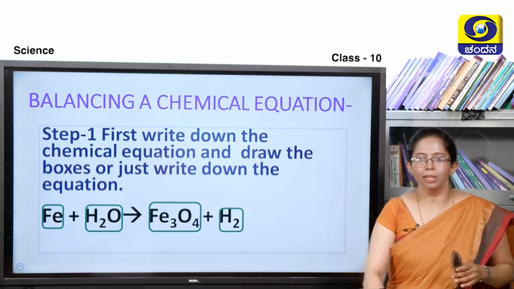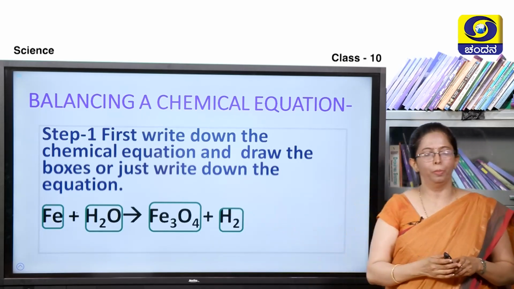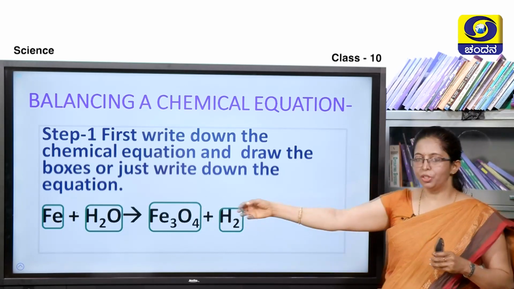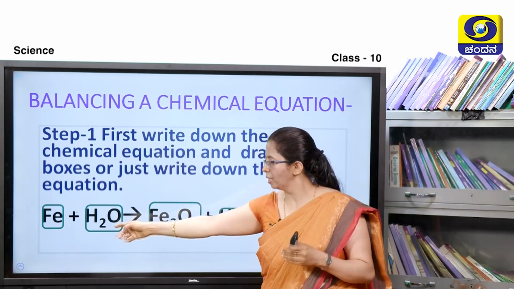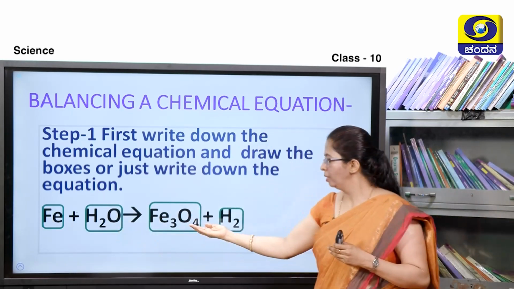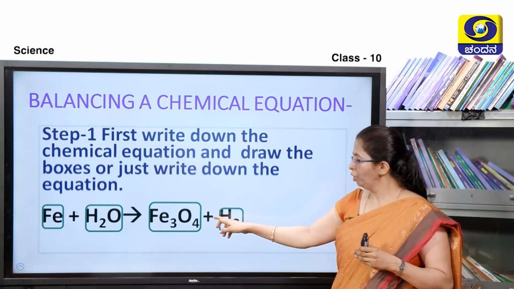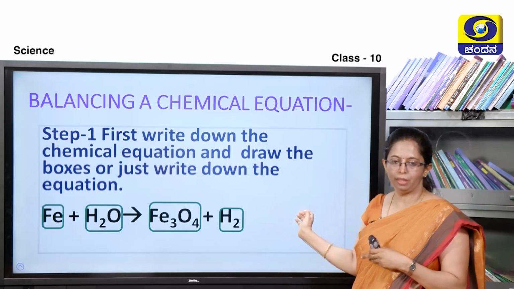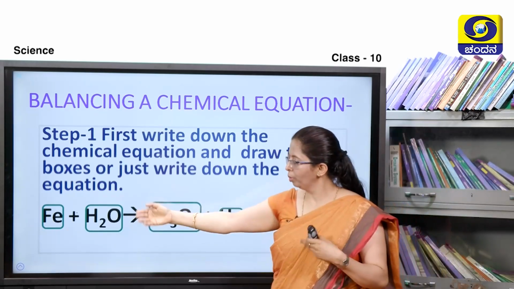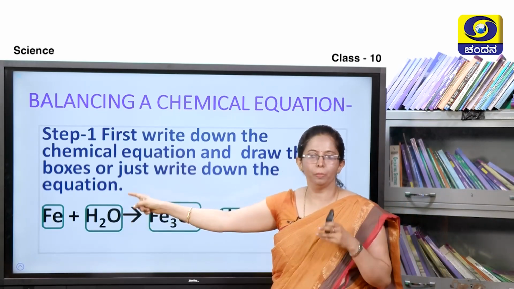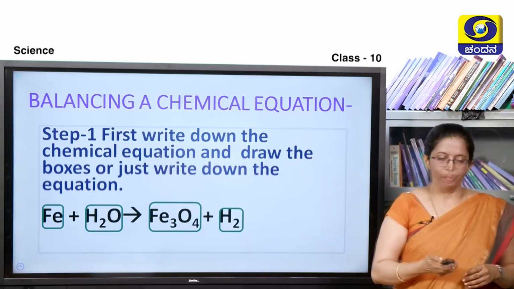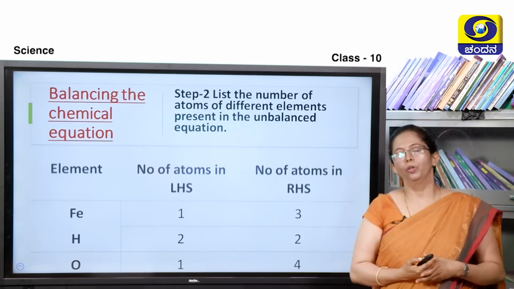We usually ask our students to draw the boxes on both the reactant side and the product side. So, on the LHS, the left hand side, these are called the reactants and these are called the products. If there are more reactants or products, we can just add a plus sign and write them down, and even if there are more than 2, we can just write a plus sign and write them down to show the reactants.